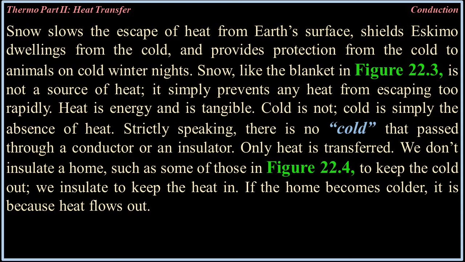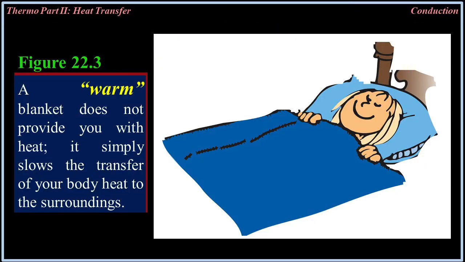Snow slows the escape of heat from Earth's surface, shields Eskimo dwellings from the cold, and provides protection from the cold to animals on cold winter nights. Snow, like the blanket in figure 22.3, is not a source of heat. It simply prevents any heat from escaping too rapidly.